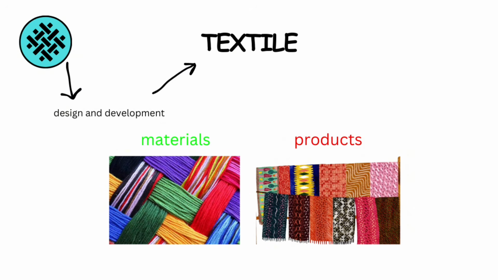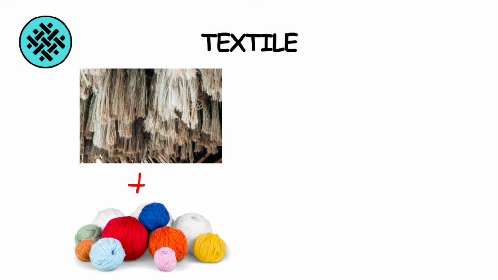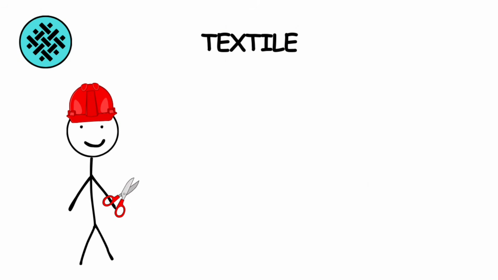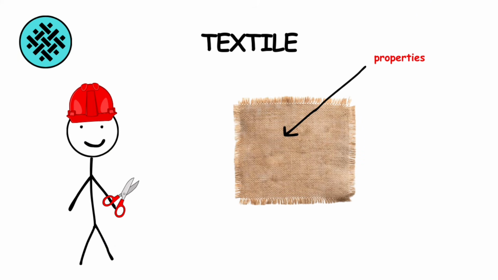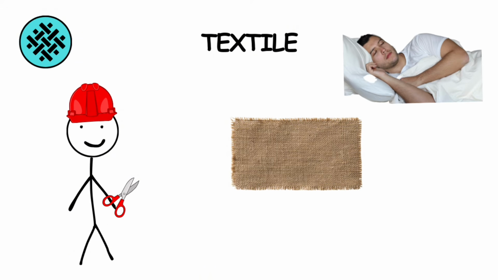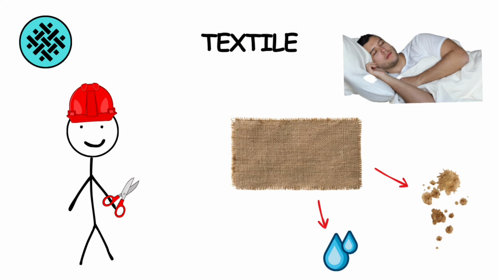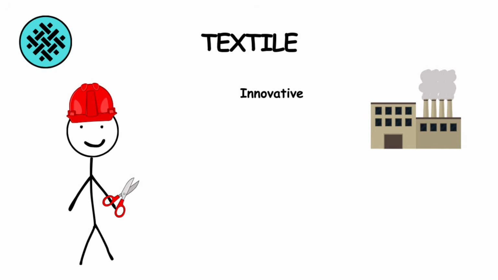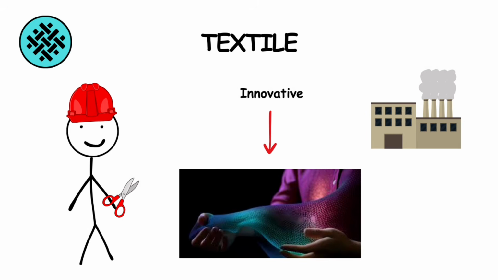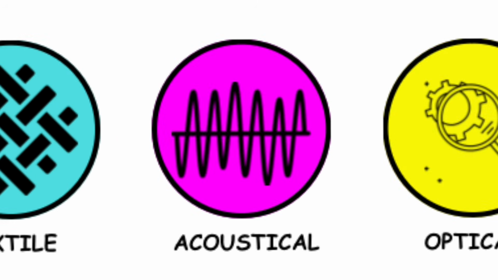Textile engineering. Textile engineering focuses on the design and development of textile materials and products. This field covers everything from fibers and yarns to fabrics and finished garments. Textile engineers work on improving the properties and performance of textiles, such as making them more durable, comfortable, or resistant to stains and water. They also develop new manufacturing processes and innovative textile products, like smart fabrics that can monitor health or change color.